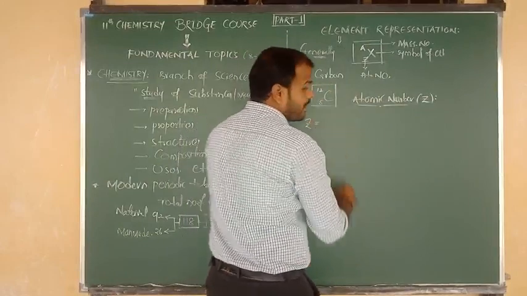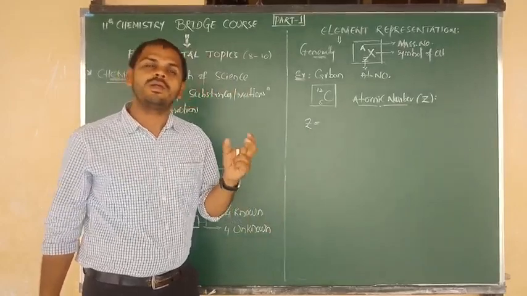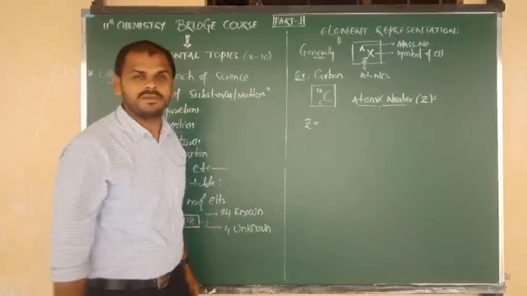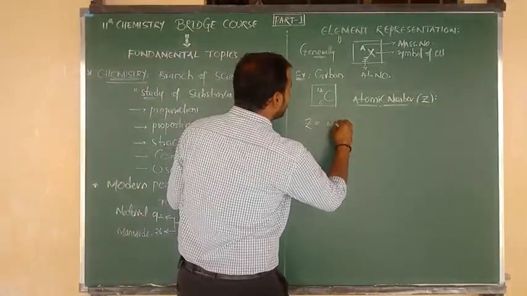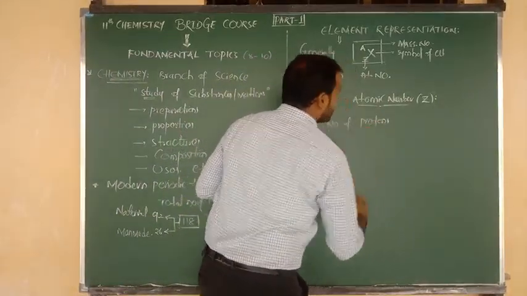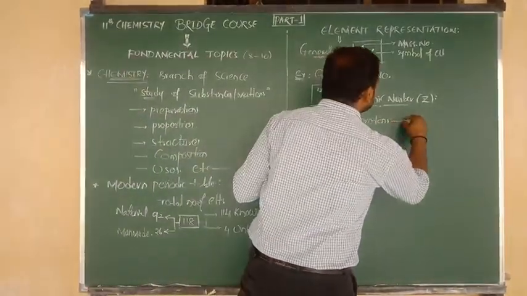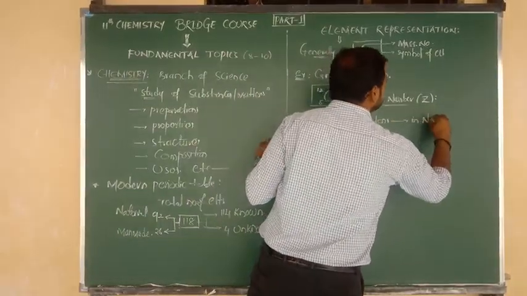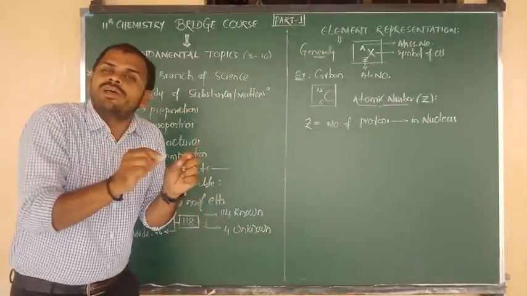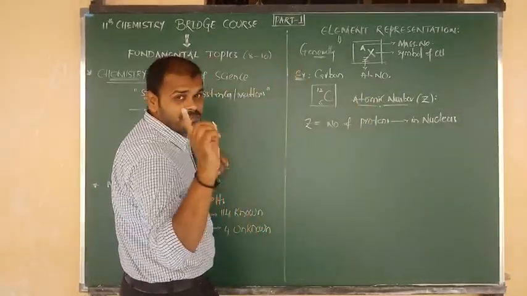Atomic number we can define using 2 statements. One is regarding protons and one more is using electrons. Are you ready, Nana? So how to define the atomic number? Atomic number we can say is equal to the number of protons, positively charged particles which are present inside the nucleus of an atom. Yes, this is the definition of atomic number with respect to protons, beta.